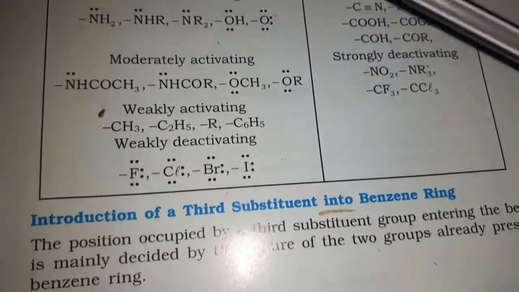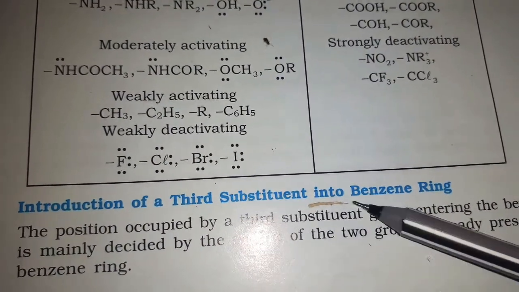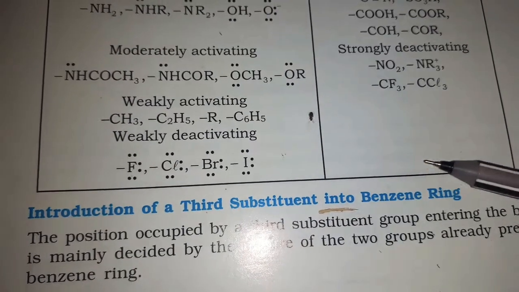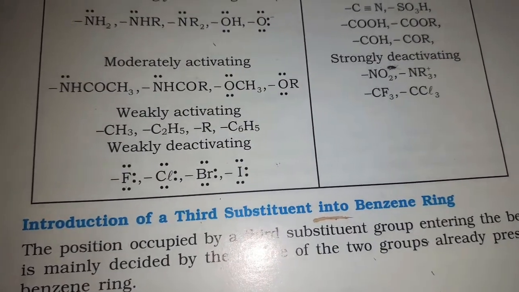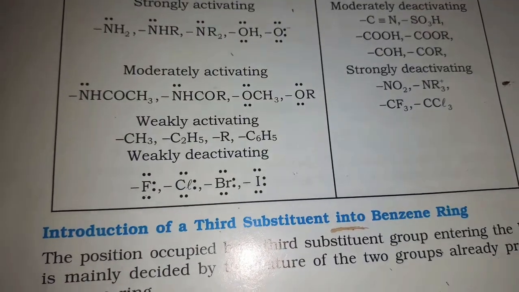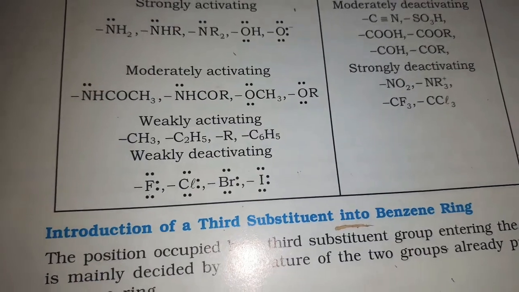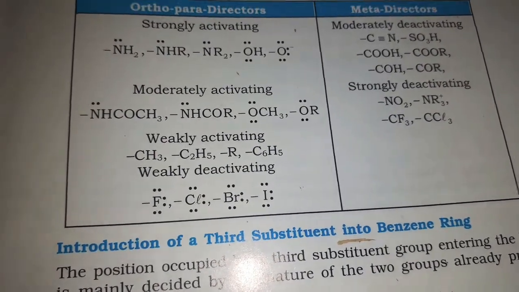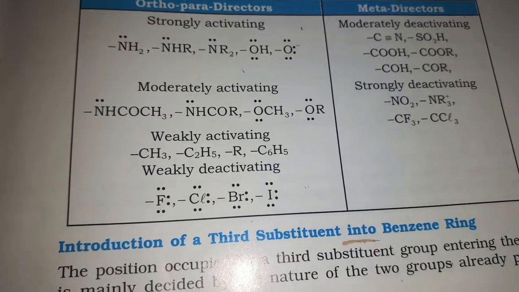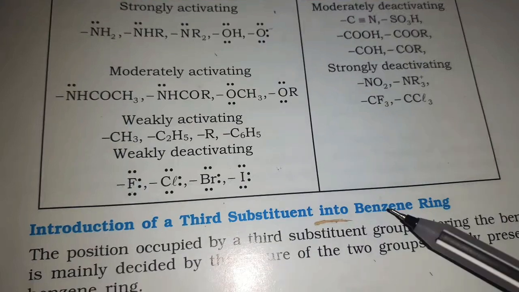Next, introduction of a third substituent into the benzene ring. Up to our previous discussion, we have discussed the single substituent, that is, one substituent is already present on the ring and one is the upcoming or incoming substituent. Now we are going to discuss the third substituent into the benzene ring.